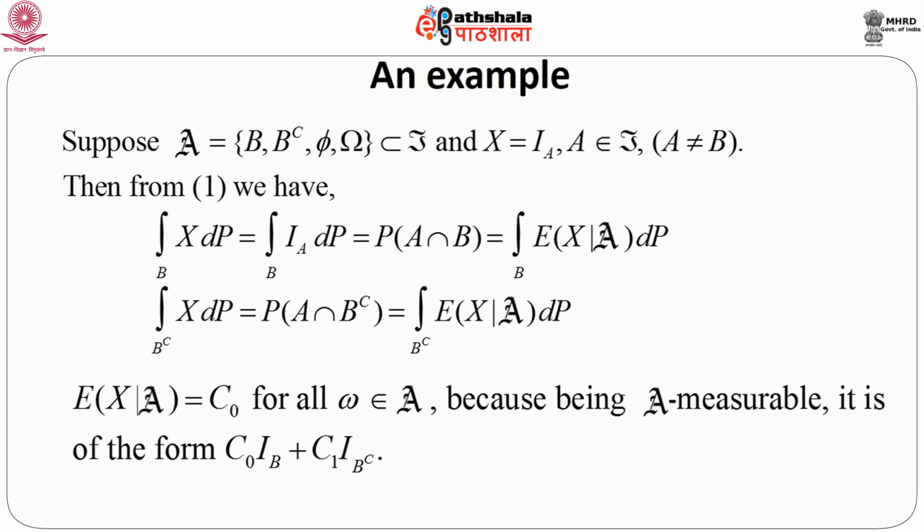Similarly, we have integral over B complement of X dP is nothing but probability of A intersection B complement, equal to integral over B complement of expectation of X given script A dP.